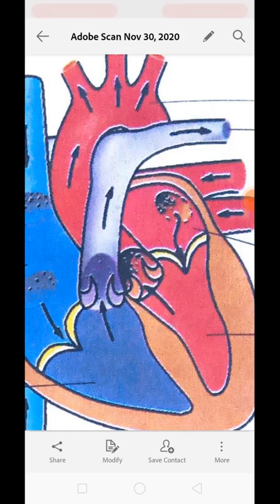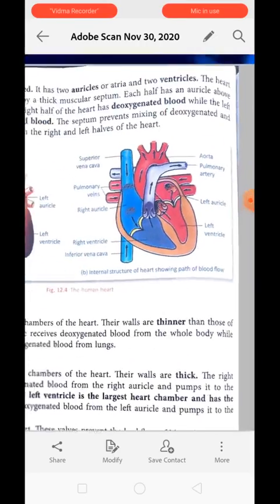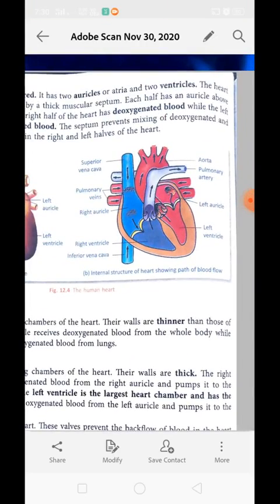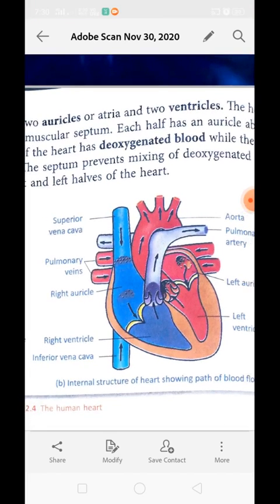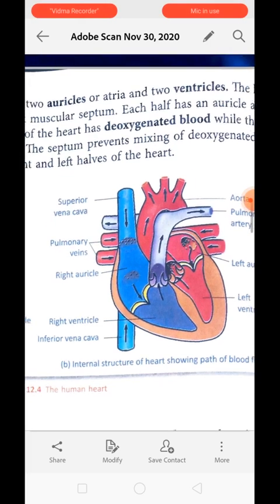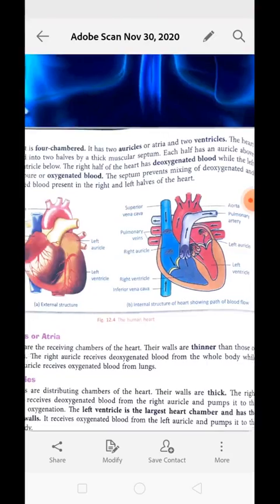Okay, now the working of the heart and circulation of blood. You can see there are several parts of the heart over here. This is the superior vena cava. It receives the blood. There are 2 vena cava. The right auricle receives blood from two veins, that is the superior vena cava and the inferior vena cava. Okay, whereas you can see pulmonary veins going from over here so that they can transmit the blood to the left auricle. These are the different parts of the heart present over here. Now